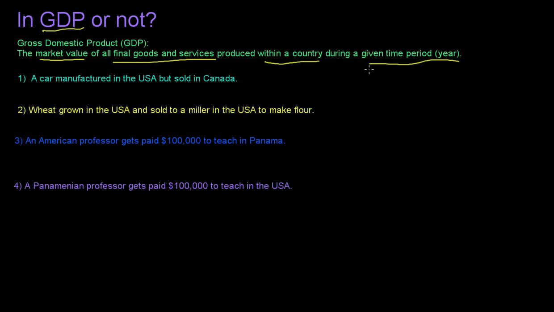So every single part of this really is critical, and I've tried to make up examples that will hit every single part. So a car that is manufactured in the United States but sold in Canada, will that make it into USA's GDP? So will that make it into American GDP?